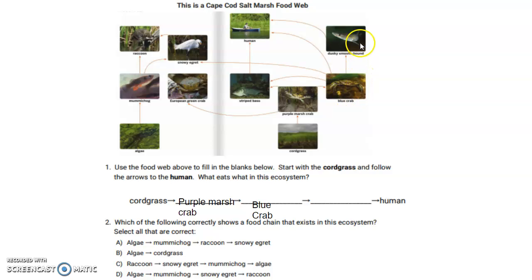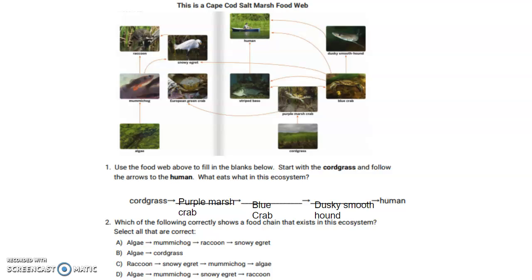The blue crab is then eaten by a dusky smooth hound, which then gets eaten by a human. What I want you to do next is provide another way in which cordgrass molecules end up in humans. So you're going to provide me with another route that cordgrass can also end up in humans. Number 2, which of the following correctly shows a food chain that exists in this ecosystem?